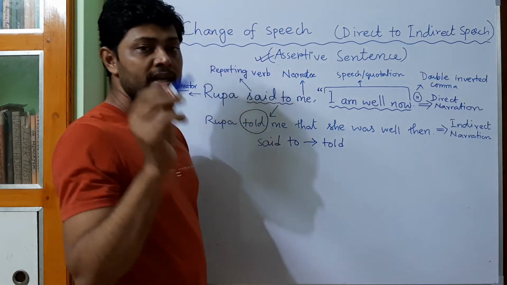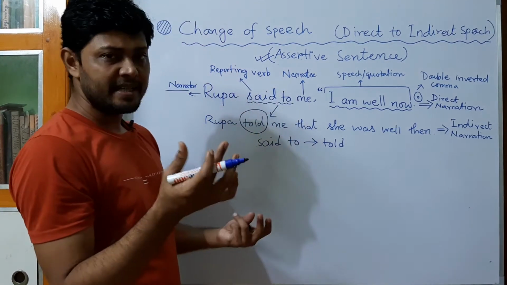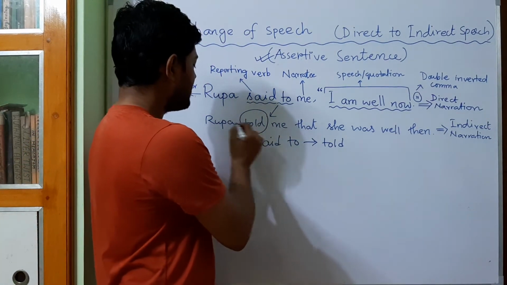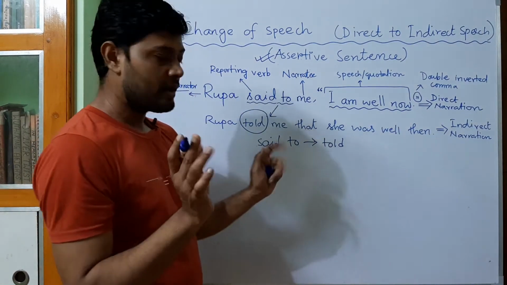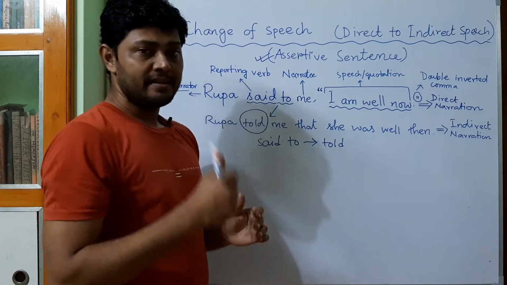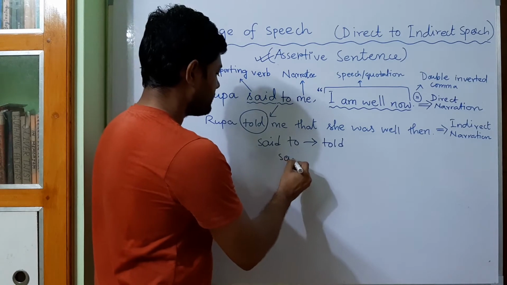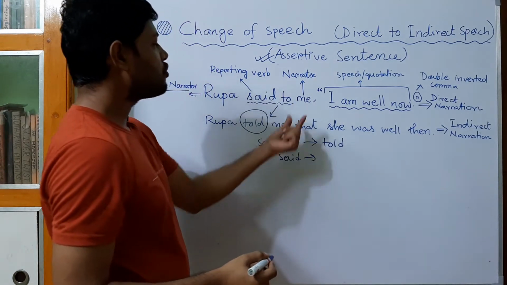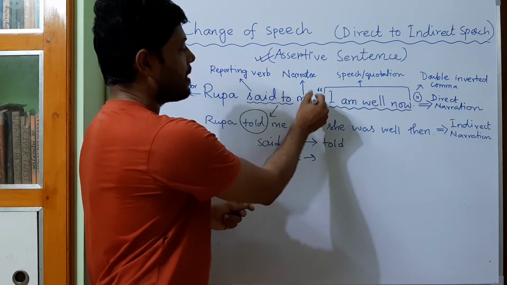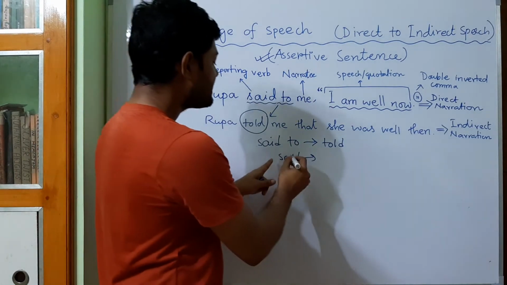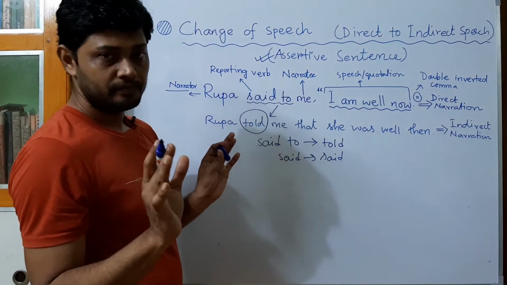And I have told you, in most of the cases you will find it is in the past tense. If it is present tense, suppose here is Rupa says, then you will write tells. Okay. Now remember one thing. If here is only said, that means there is no listener, no narrative. There is only said, Rupa said, and there is comma after that. Then said will remain said. No change need to be done.